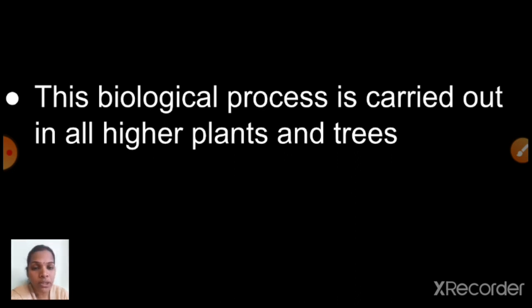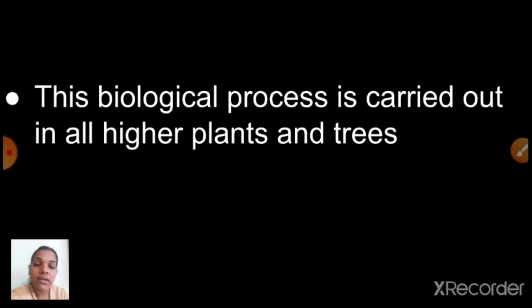Yes, through the stomata. So the water level is reduced in the leaves, in the epidermal parts. So at that time what will happen? To compensate that water level, our xylem will absorb a lot of water, and the roots are absorbing that water from the soil. So with the help of transpiration, this biological process, higher plants or trees are getting enough water. I hope you understood now how the transportation of water takes place in plants.